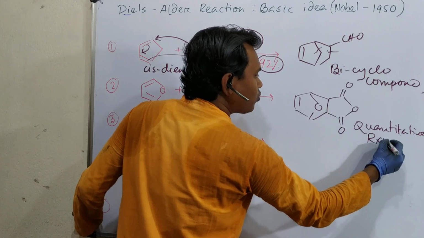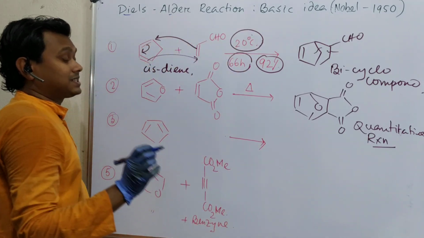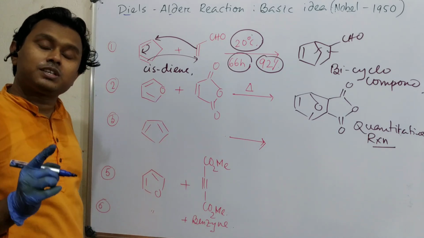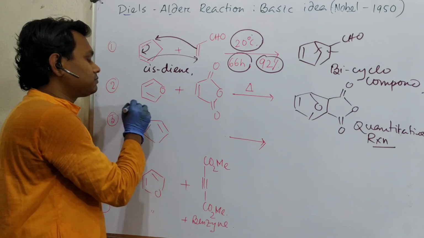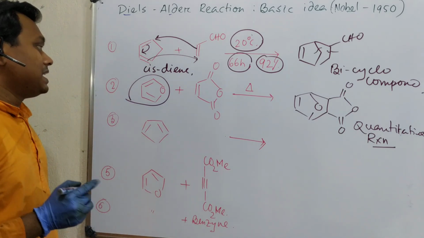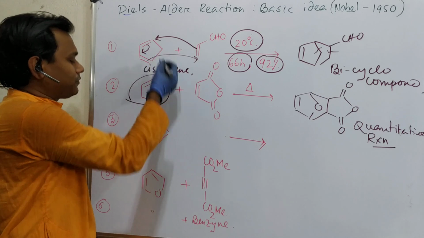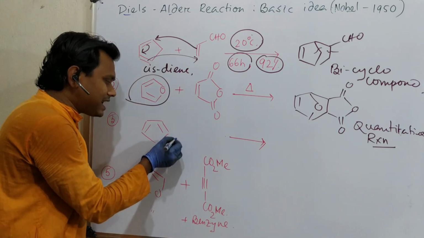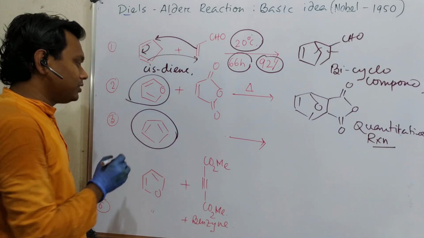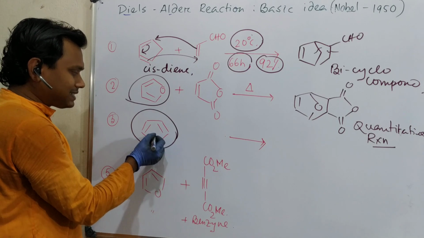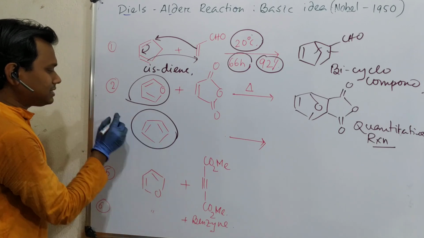Okay, so this is a quantitative, complete conversion occurs, and keep it in mind, these 5-member heterocyclic compounds are very good sources of diene, meaning they are very efficient for the Diels-Alder reaction. Similarly, this is a simple 5-member ring, but if you keep the cyclopentadiene molecule only, 2 molecules undergo dimerization. How? One acts as a